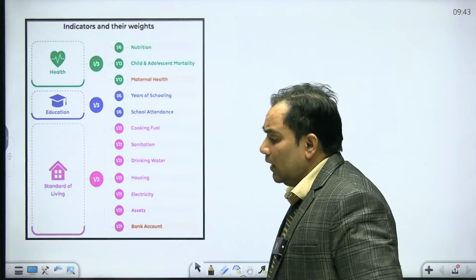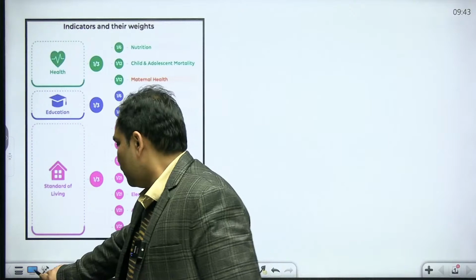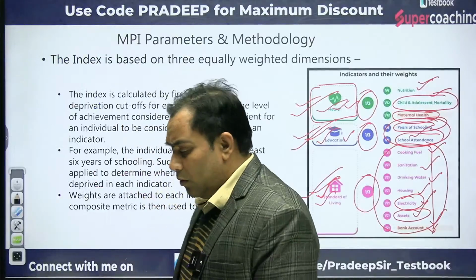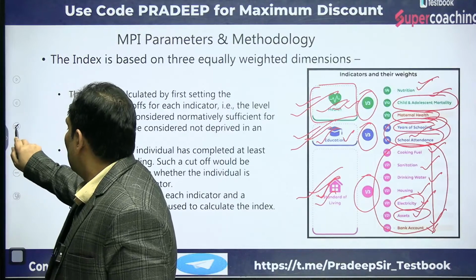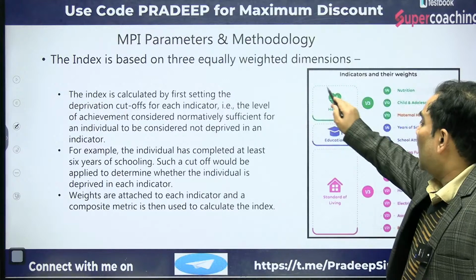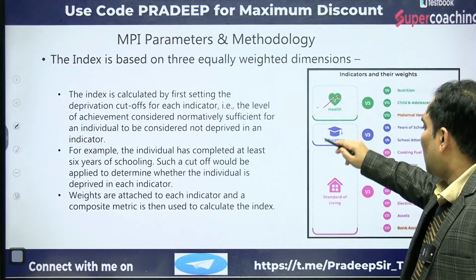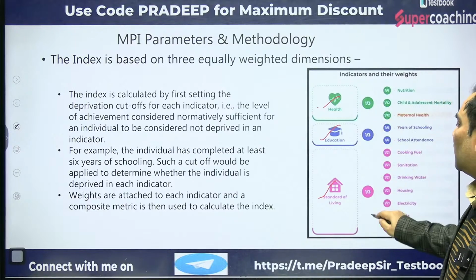So as I said, let me tell you that there are 3 components. One is health, another is education, and the other is standard of living, and all have equal weightage.